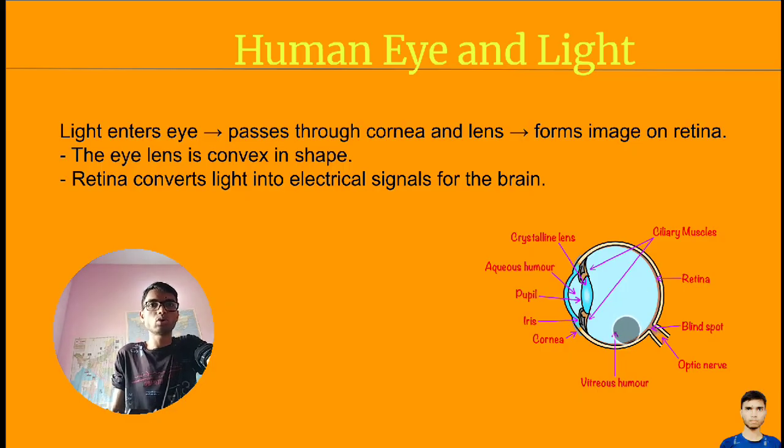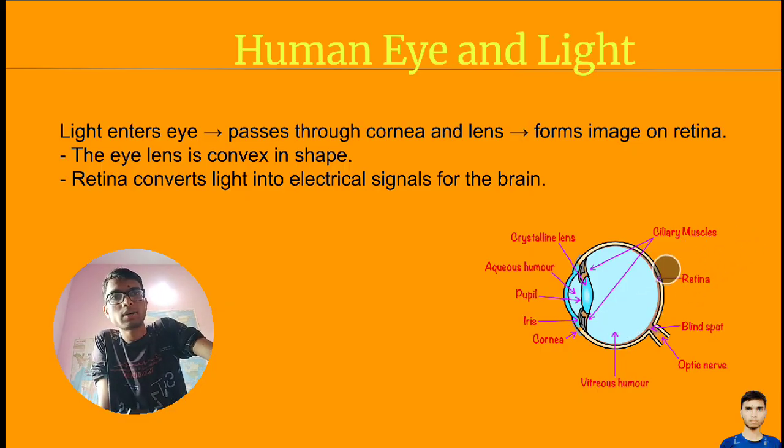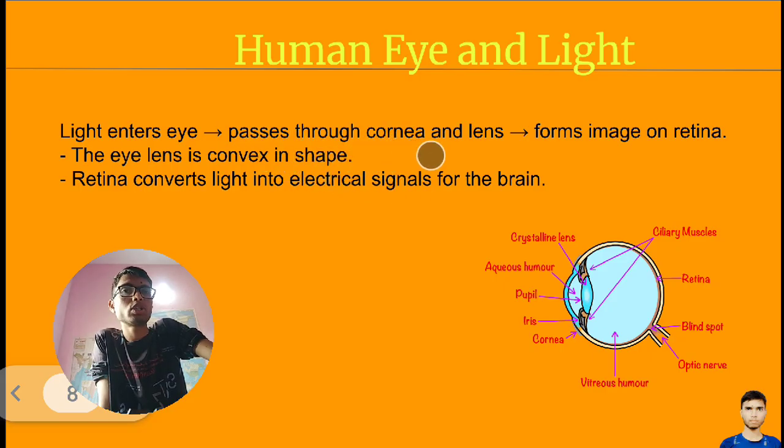It will go through our lens so that the image can be observed on the retina. So when light enters our eyes, it passes through the cornea and lens. Then the image will be formed on the retina.